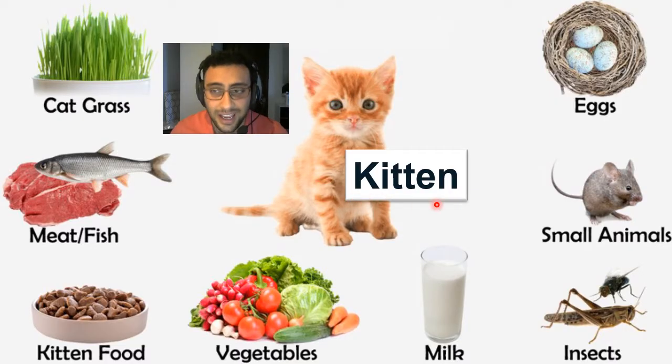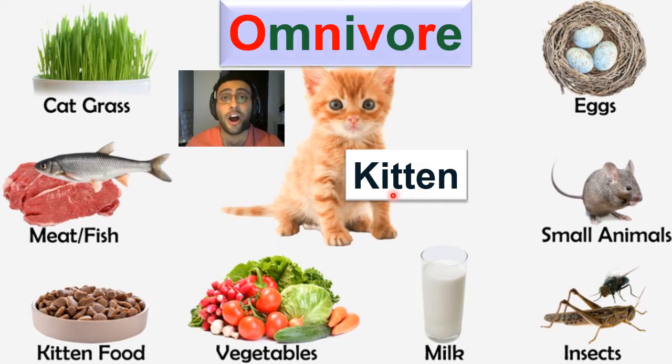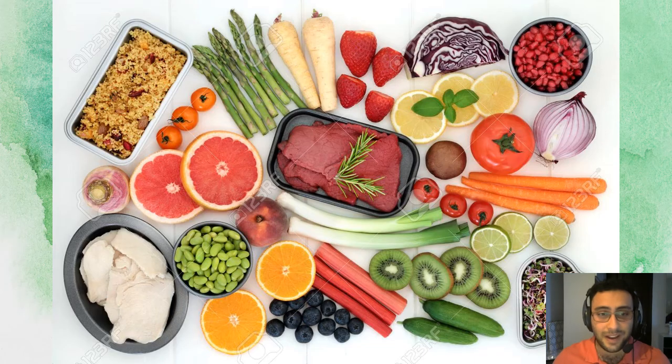What about kitten? So cute. Wait, they eat vegetables and plants, but they also eat meat. Kittens are omnivore too. Good job. Okay, so let's look at this picture. We see meat, we see plants. This is perfect for omnivores.